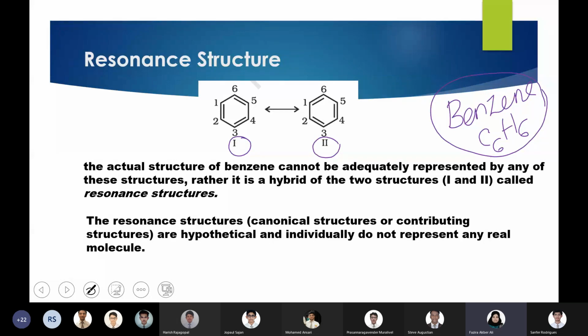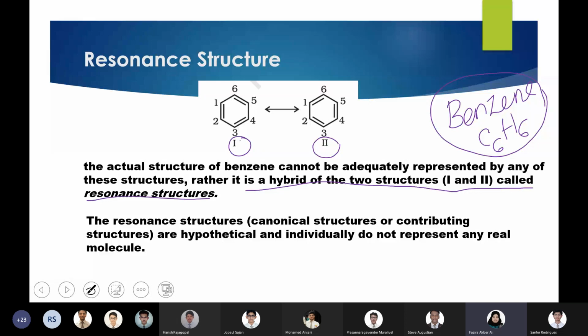In the first structure, the double bonds are between the first and second carbon atoms, third and fourth, and between fifth and sixth. But in structure 2, the double bonds are between second and third, 4 and 5, and 6 and 1. The position of the double bond is shifted. So these two are known as the resonance structures of benzene. But the actual structure of benzene is a hybrid of these two structures.